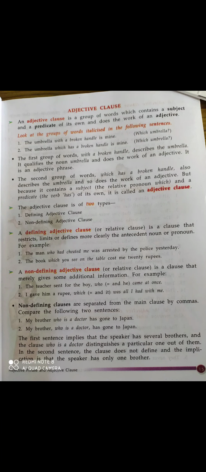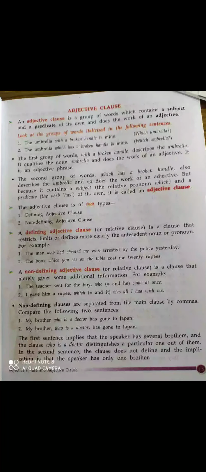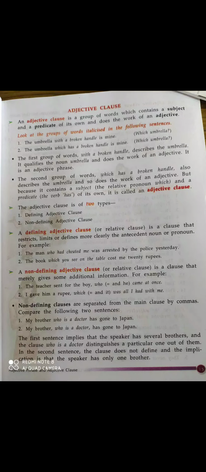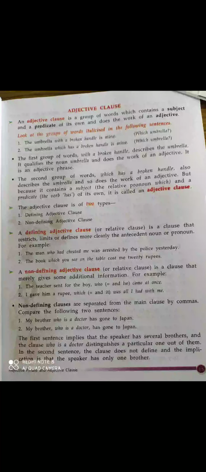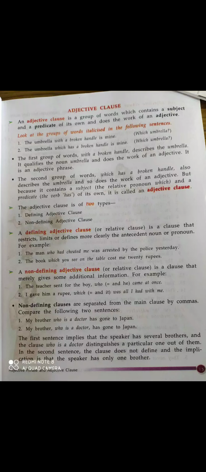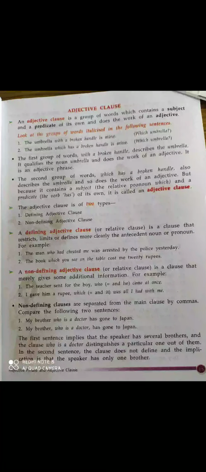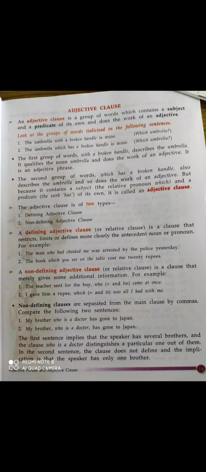Okay, students, now see the first group of word with a broken handle describes the umbrella, and it qualifies the noun umbrella and does the work of an adjective. So it is an adjective phrase. Why? Because this group of word has not its subject and its predicate. Okay, with a broken handle, it has not its subject નથી એનો. Okay, and predicate નથી. So this group of word in first sentence, it is a phrase and not a clause.